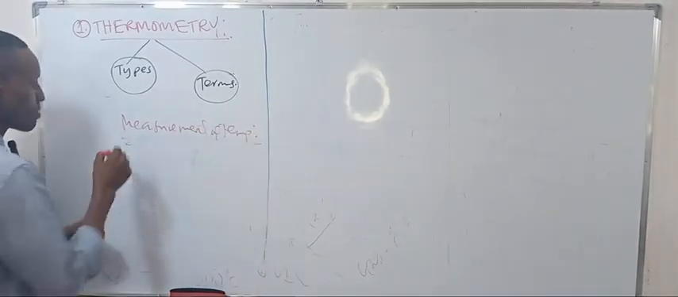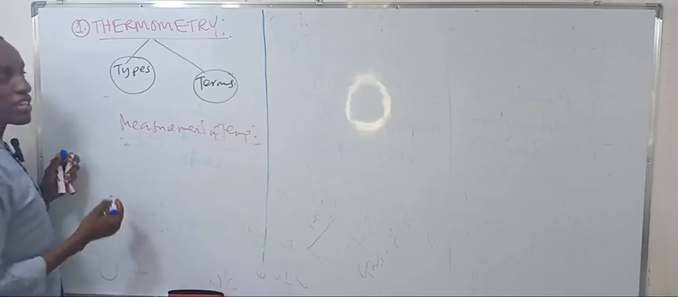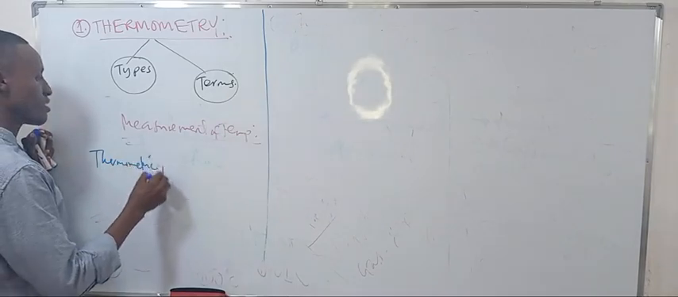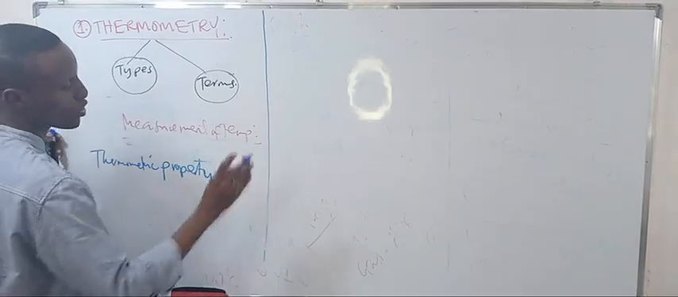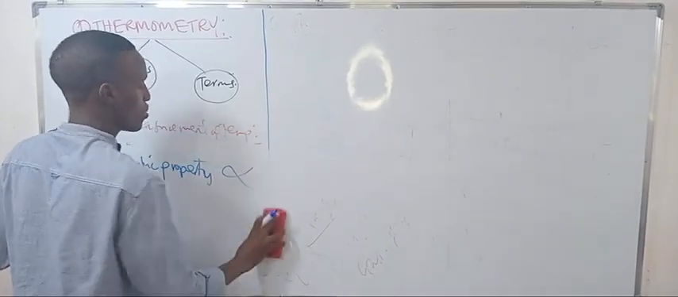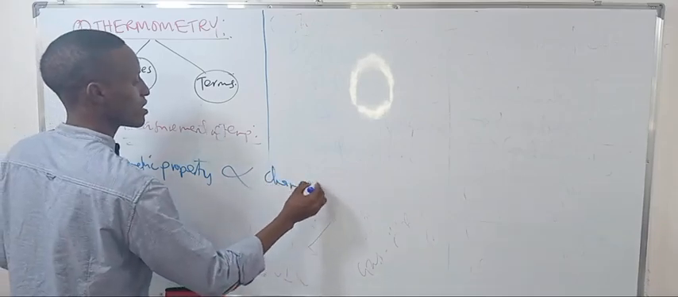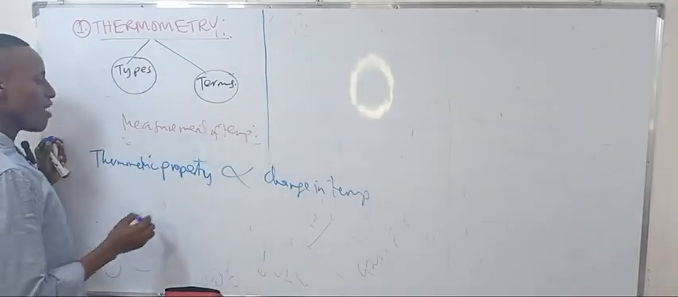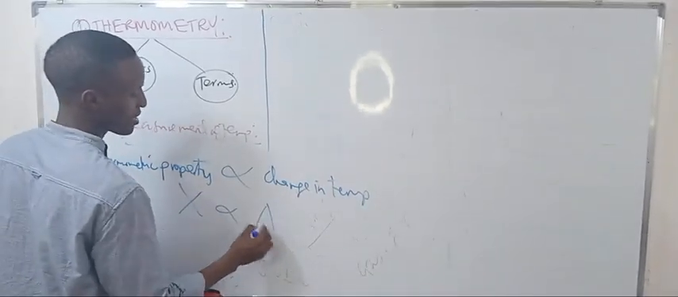Actually, the measurement of temperature is based on the principle that the thermometric property is directly proportional to the change in temperature. So if you have a certain property X, it will be directly proportional to the change in temperature.